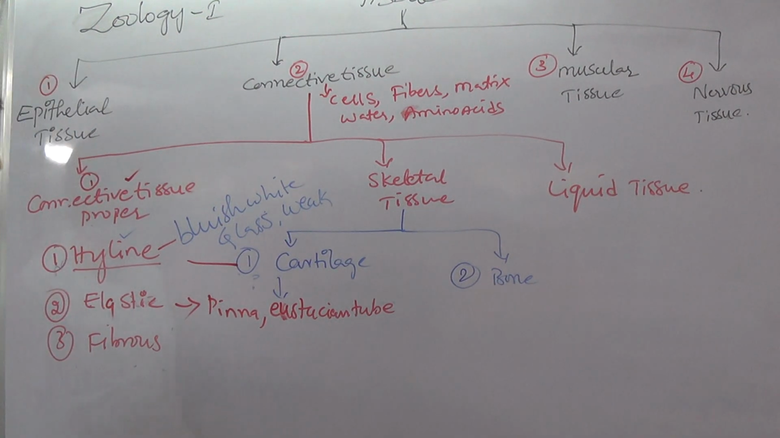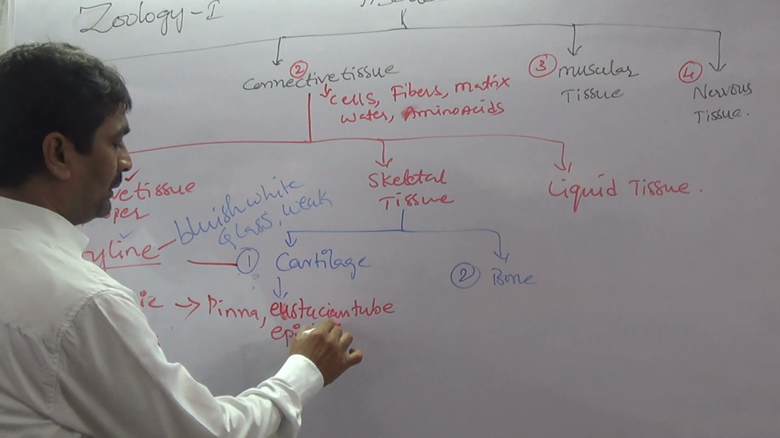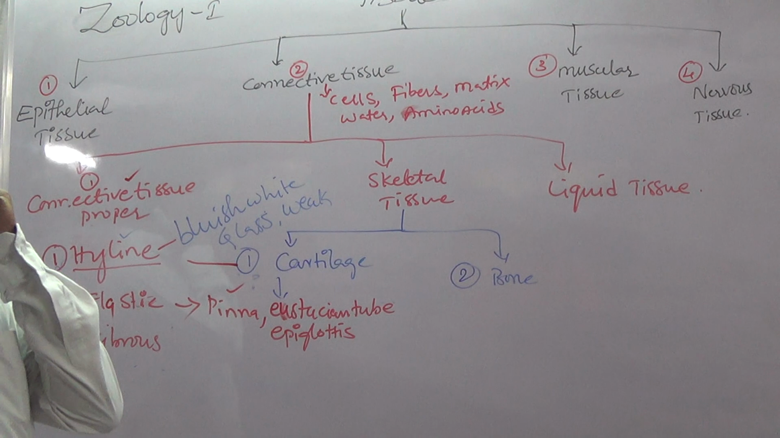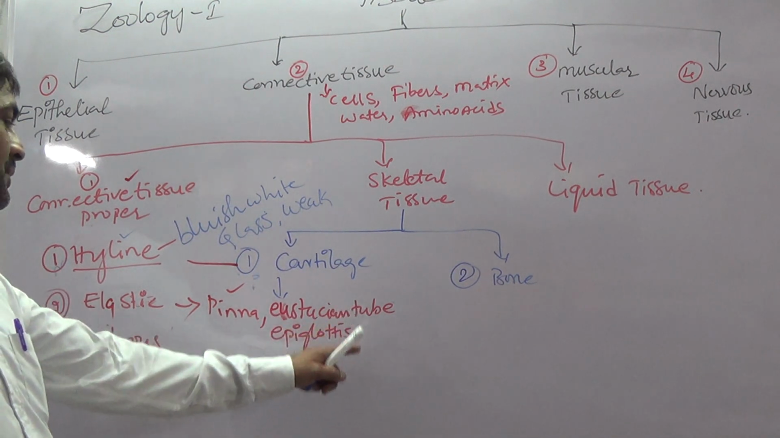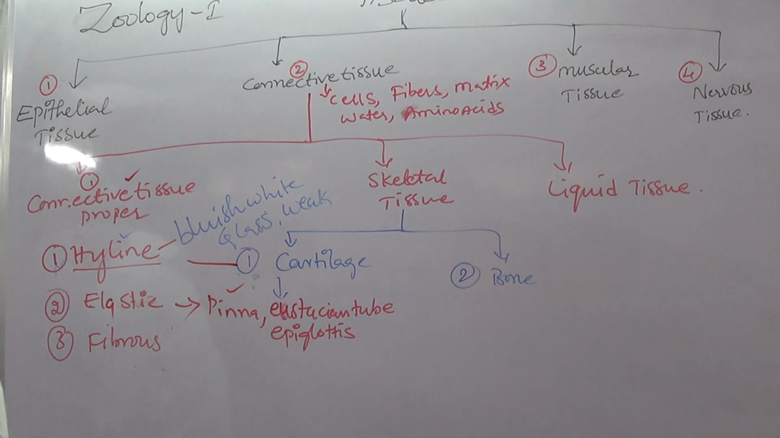Pinna means ear, eustachian tube, and epiglottis. Pinna or pinnae means external ear. And eustachian tube, epiglottis: these three structures have elastic cartilage.